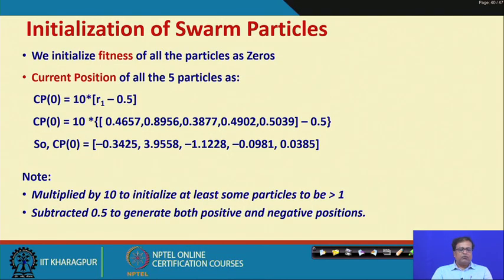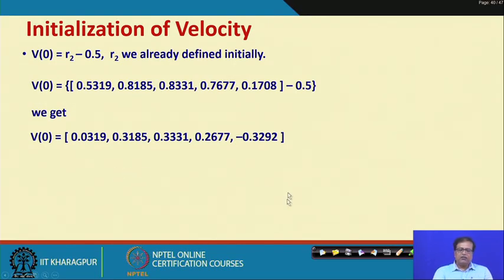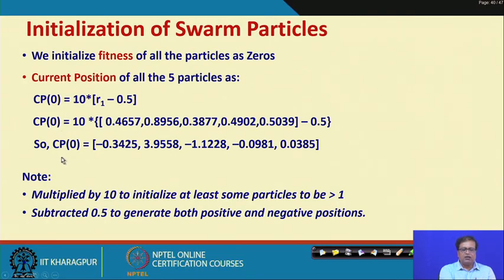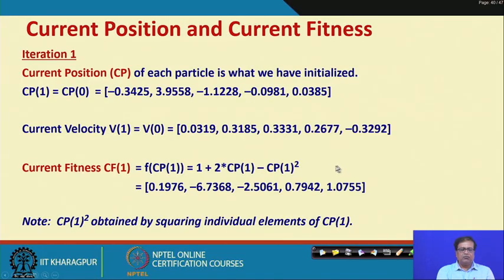So, good. What have we done? We have obtained the current positions of the particles and the current velocities of those particles. Look here, this is our current positions Cp0. The current positions are already obtained and the current velocity is already obtained.